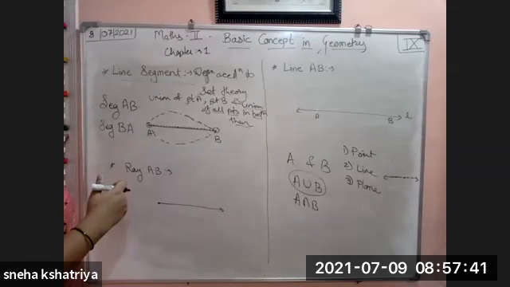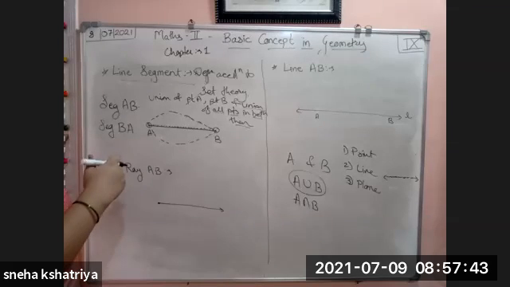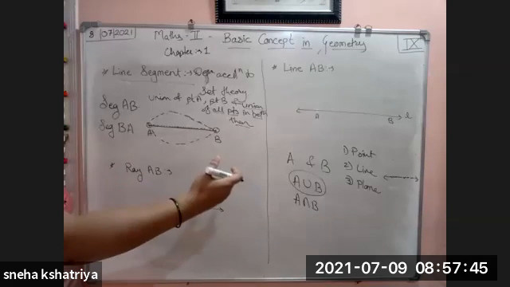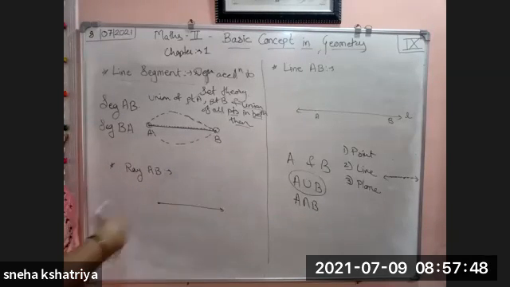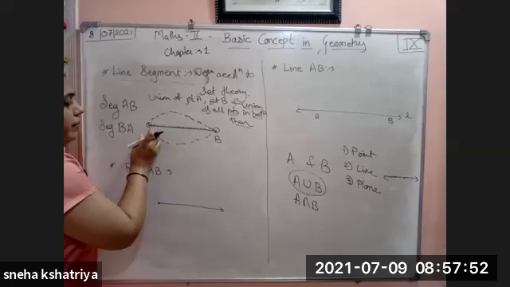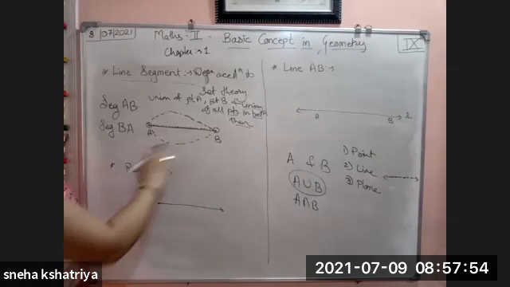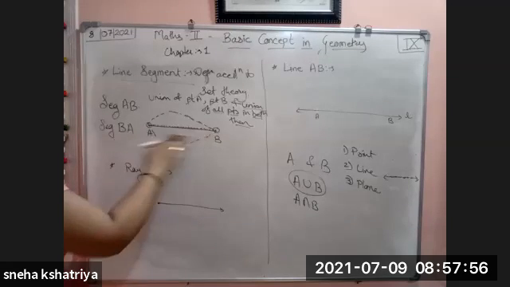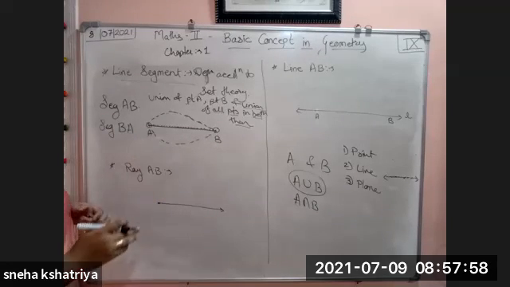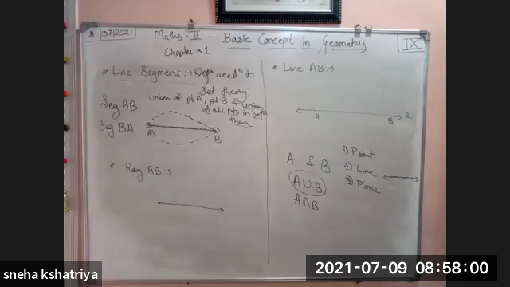In yesterday's example, what I told you was that suppose I am going from Mumbai to Nashik or Nashik to Mumbai, the distance is the same. There is no difference in the distance. So whether you go from A to B or B to A, the distance of the segment or whatever the value is will be the same. There is no change between AB and BA.